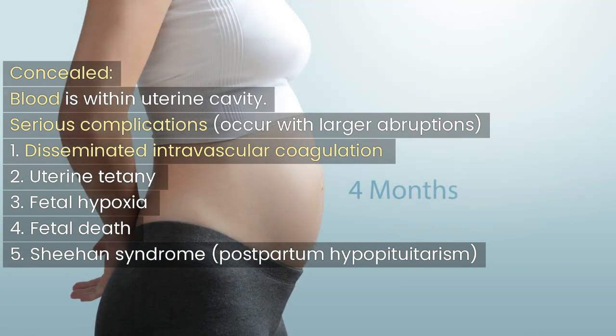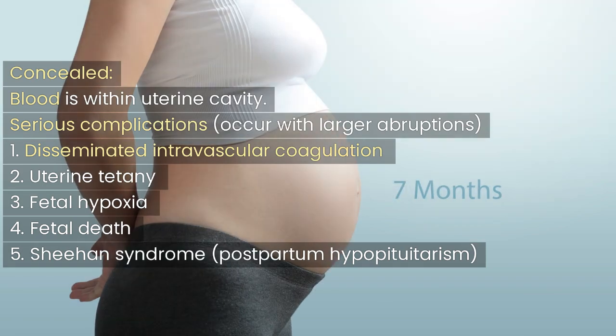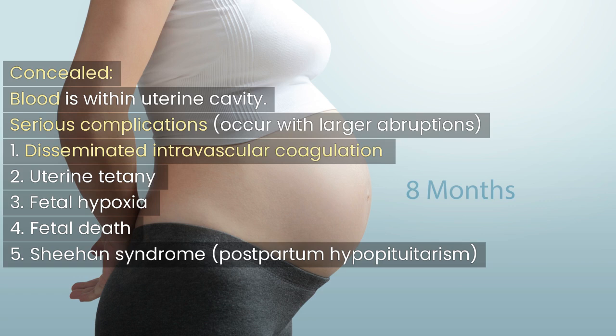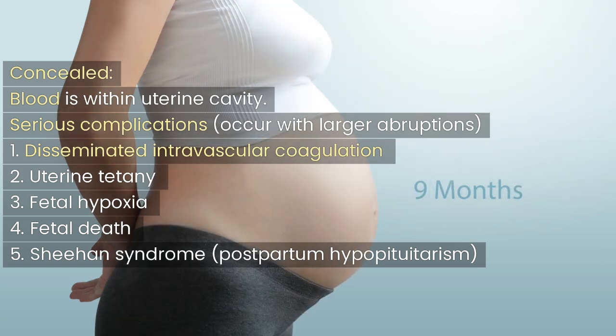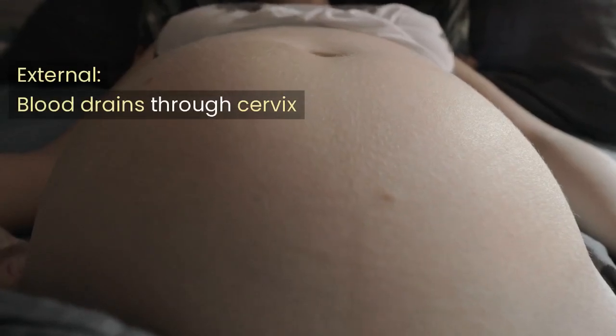1. Disseminated intravascular coagulation. 2. Uterine tetany. 3. Fetal hypoxia. 4. Fetal death. 5. Sheehan syndrome, postpartum hypopituitarism. External: blood drains through the cervix.